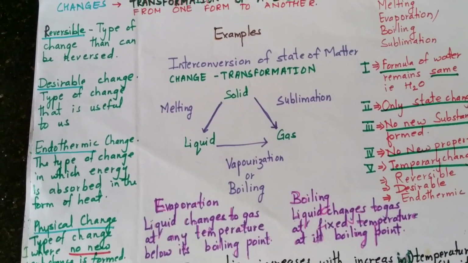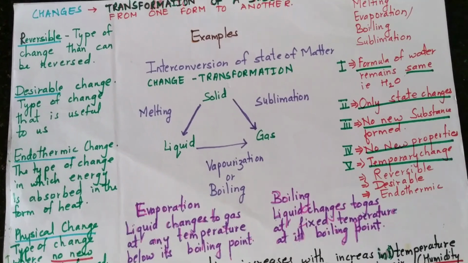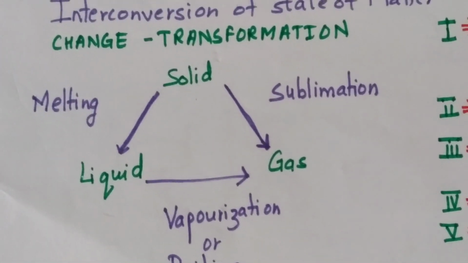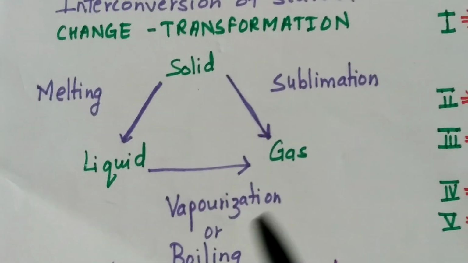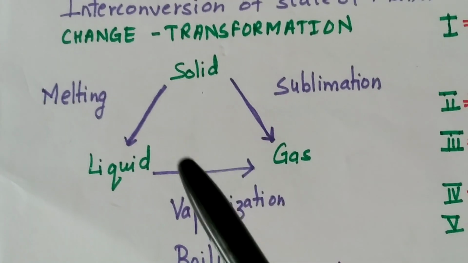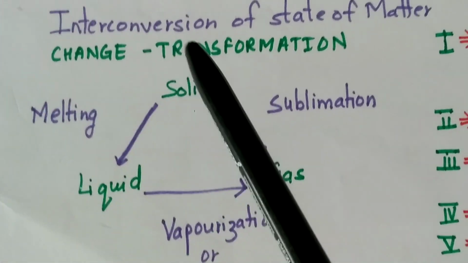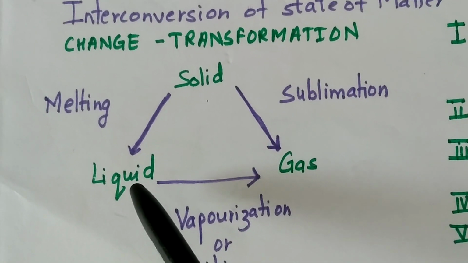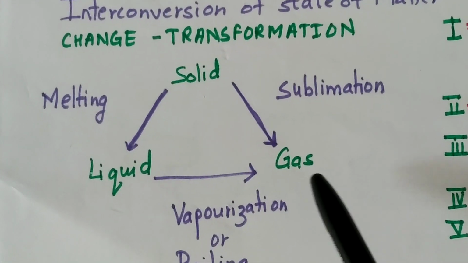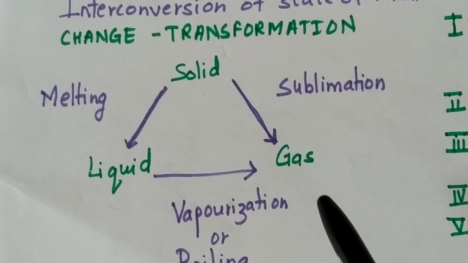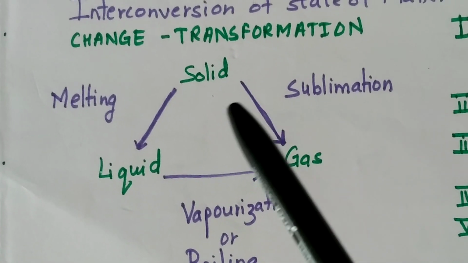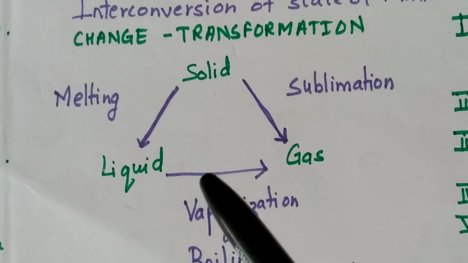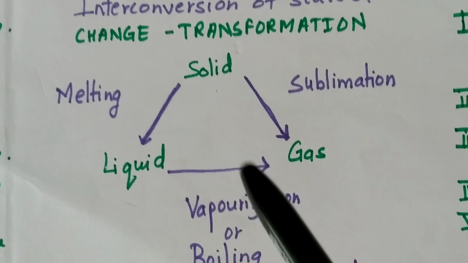Now let us speak about physical changes. Here if you see melting, sublimation, vaporization, these take place on heating, on absorbing heat. Solid will absorb heat then turn to liquid. Liquid will absorb it then turn to gas. Solid absorbs it then turns to gas. So these are absorbing it. Because they are taking the heat in, they are endothermic processes and they are physical changes.